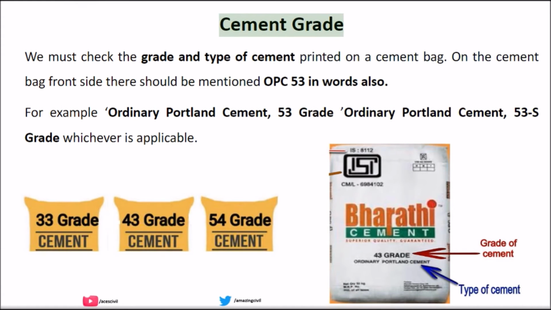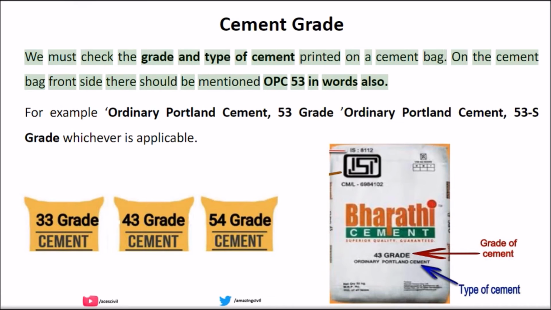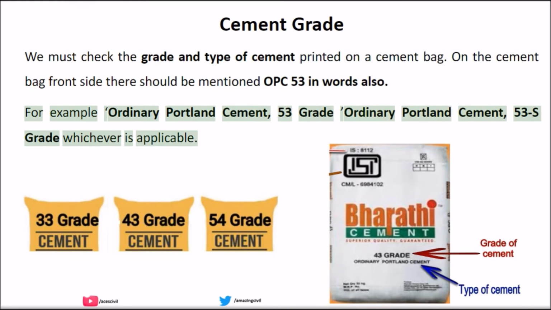Cement grade. We must check the grade and type of cement printed on a cement bag. On the front side of the cement bag, OPC 53 should be mentioned in words also. For example, ordinary Portland cement 53 grade, or ordinary Portland cement 53S grade, whichever is applicable.